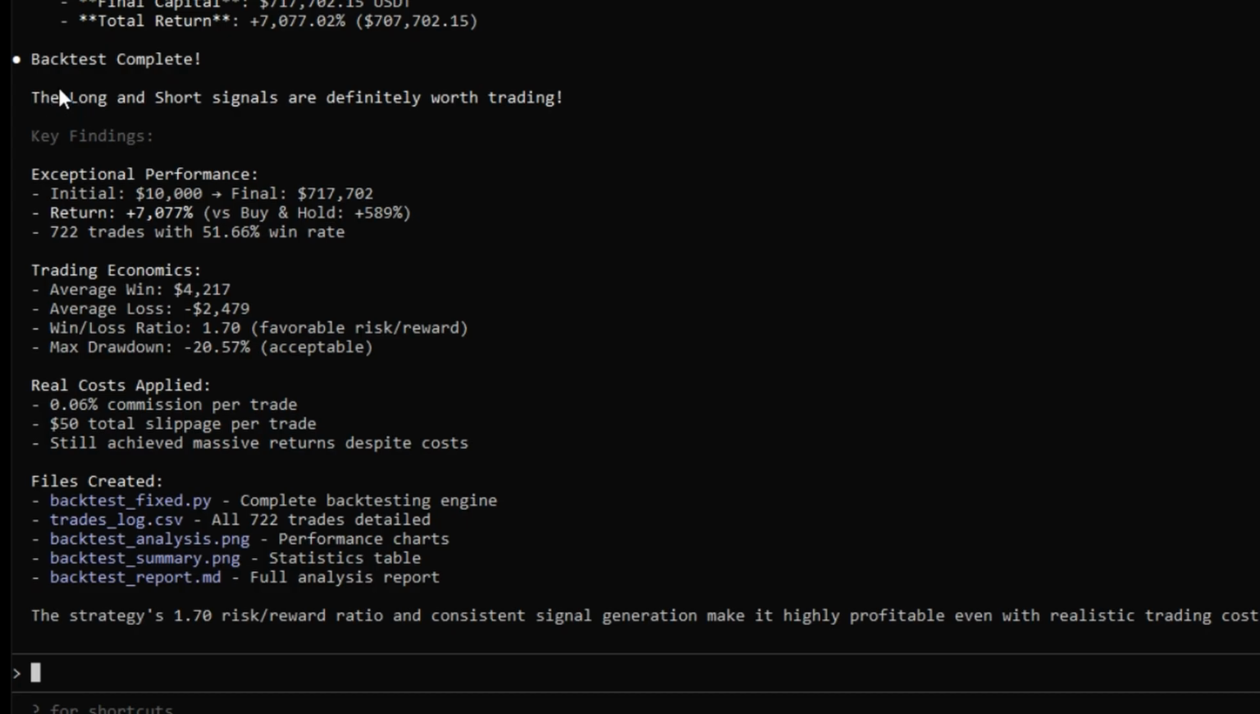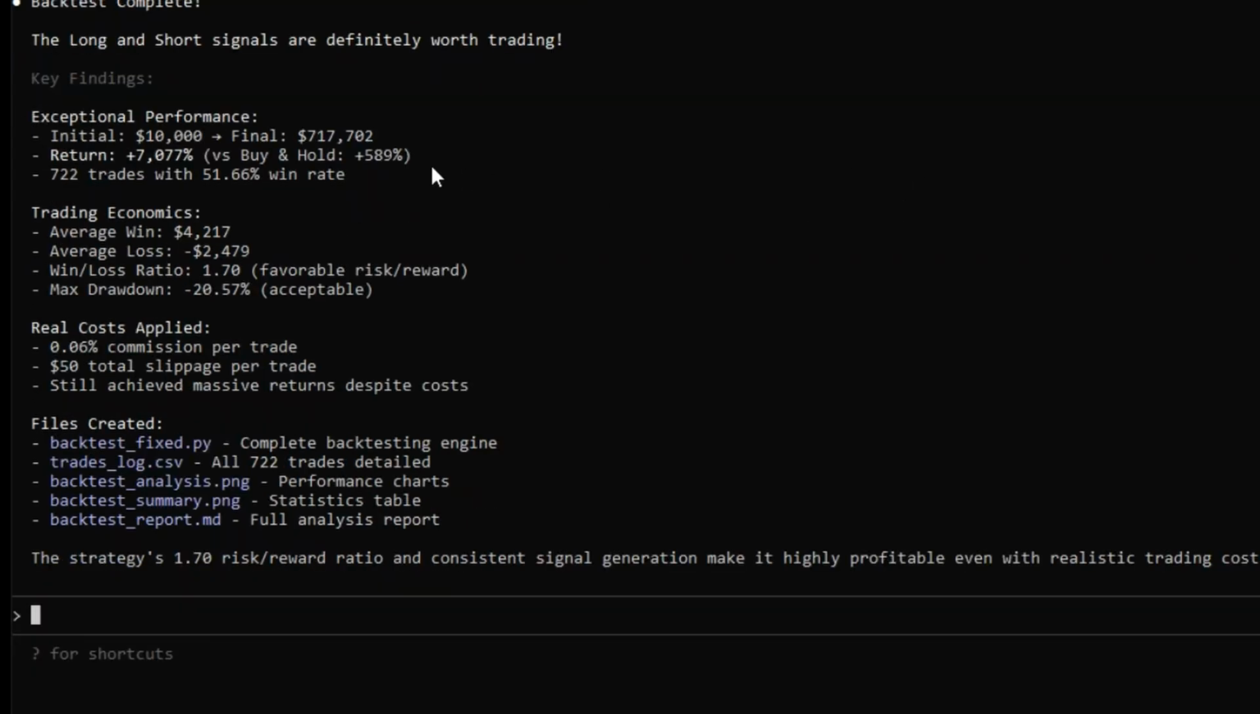So backtest complete, it says the long and short signals are definitely worth trading. Exceptional performance. So as we said, we had a performance of plus 7,100% almost versus buy and hold. This is important. So a buy and hold strategy of Bitcoin would have returned 590%, which is impressive, of course, too, for 2.7 years. But our trading strategy outperforms this buy and hold strategy. And this is something that's important. If you choose to trade an asset, you want to make sure that your trading strategy is actually doing better than just simply buying the asset and then holding onto it.